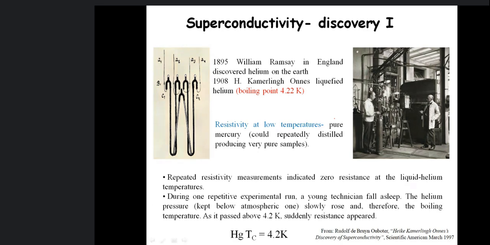Under the given temperature and pressure conditions, helium liquefies and its boiling point is 4.22 Kelvin. This means in the liquid state, the temperature of helium is as low as 4.2 Kelvin. So we can achieve temperatures of this low value by liquefying helium.